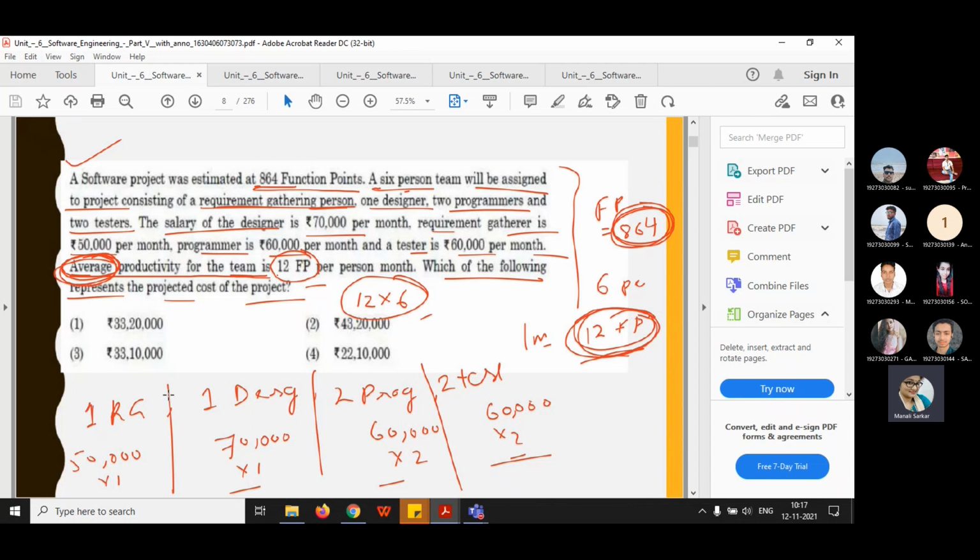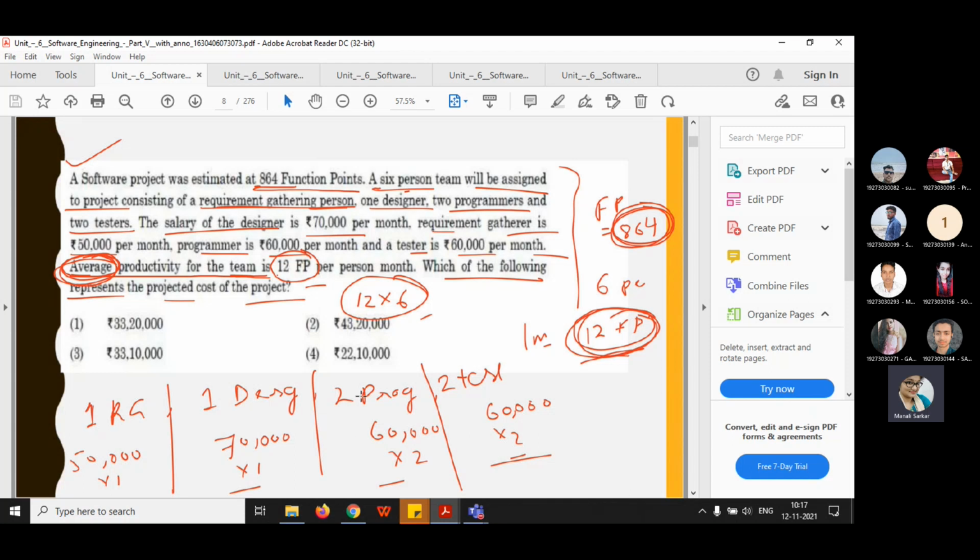Average productivity of the team is 12 function points per month. You need to calculate the project cost, and the options are given as these. A similar type of problem I did in the last class.